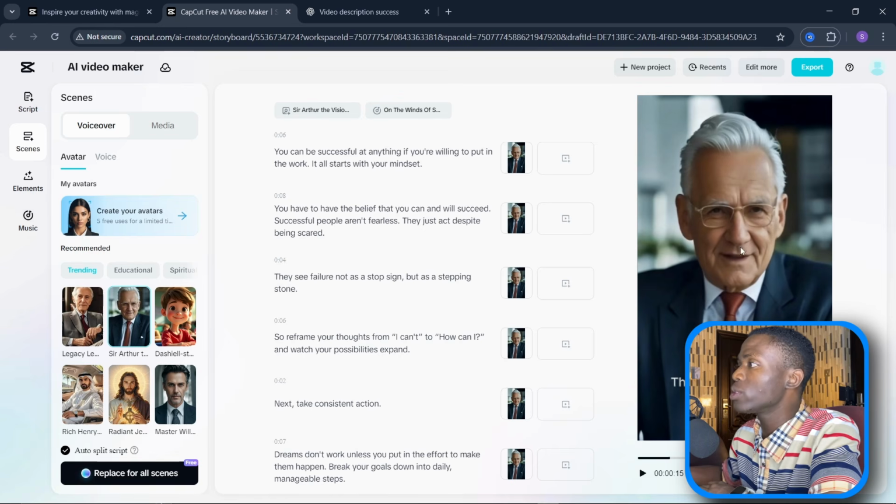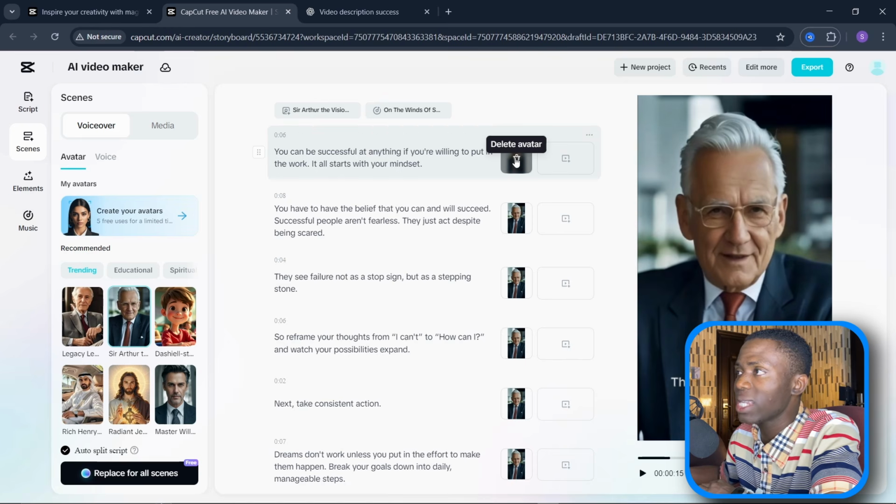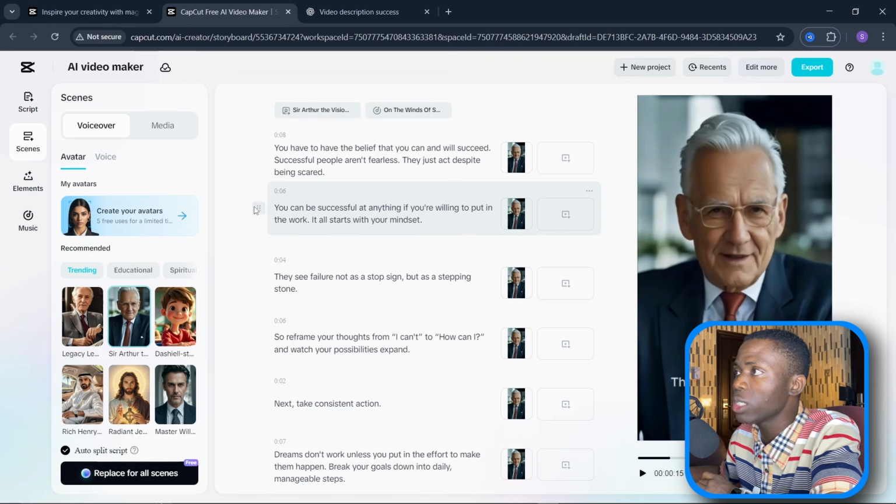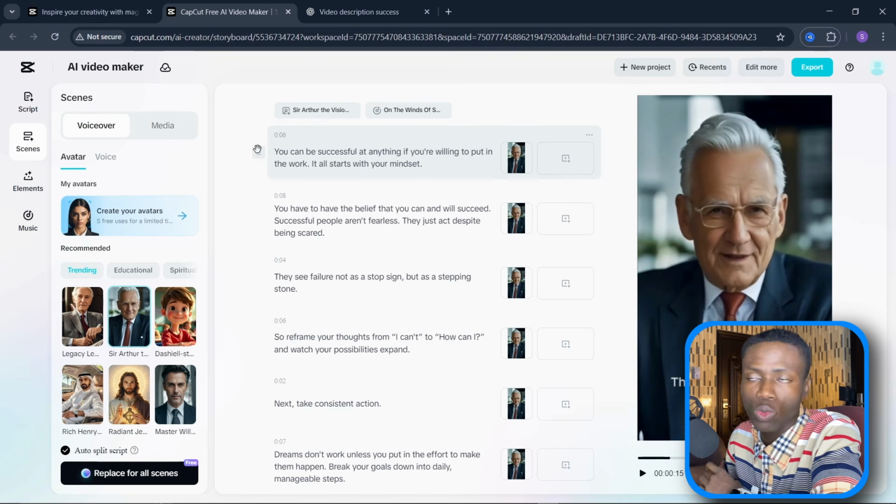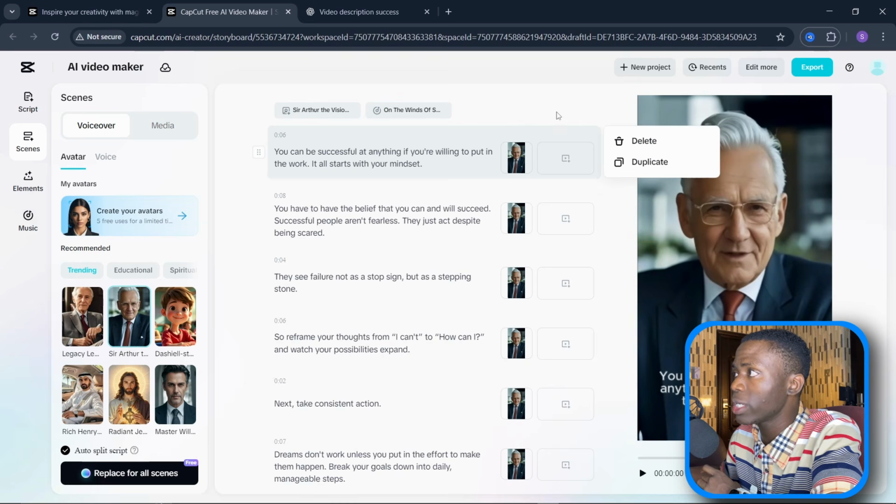So basically what you need to do here is simply, now you need to download this. Now, in order to download this, you can basically come over here to where it says export, and you can basically export it. And on the other hand as well, you can delete any of the avatar at any section and then replace it with whatever thing you want. Or you can even switch the point. If you think point 2 is better than point 1 or something, you can basically switch it from here. Or you can just click here and then duplicate it as well.